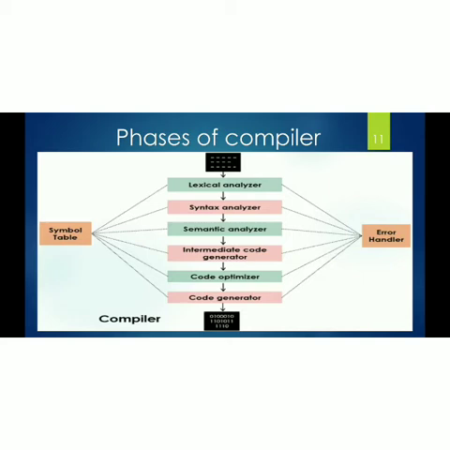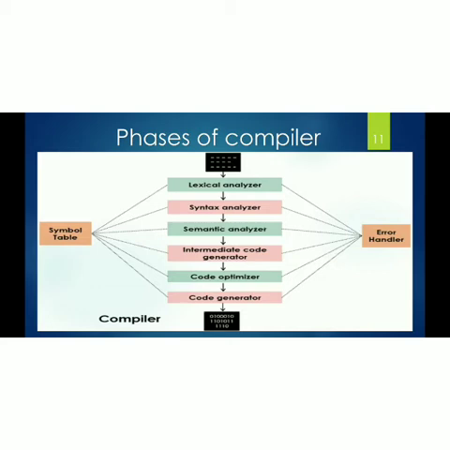The stream of tokens is given as input to the syntax analyzer. The syntax analyzer takes a stream of tokens as input and produces a parse tree for the corresponding representation. The parse tree is given as input to the semantic analyzer. The semantic analyzer produces a modified parse tree. The modified parse tree is given as input to the intermediate code generator.